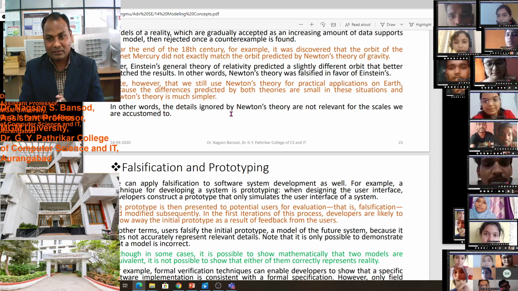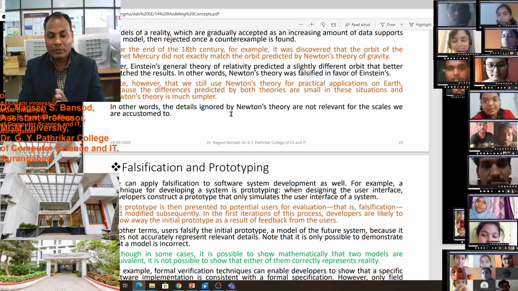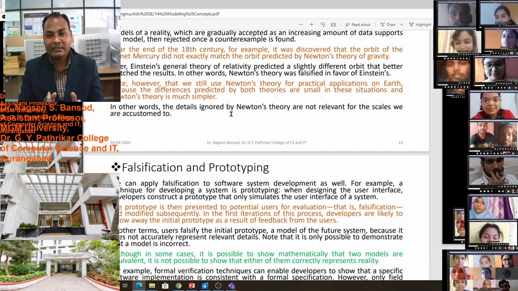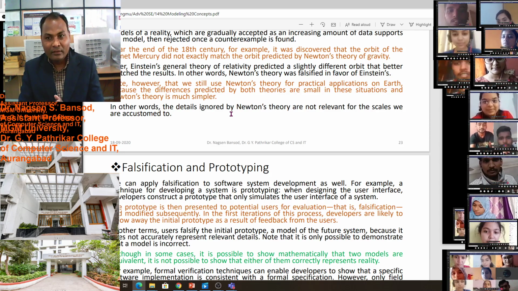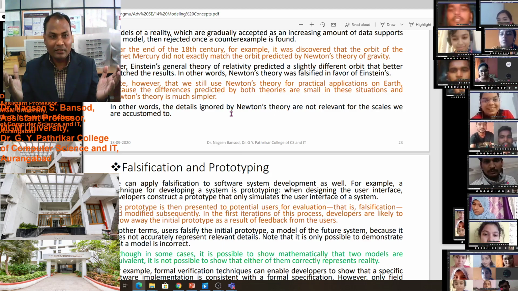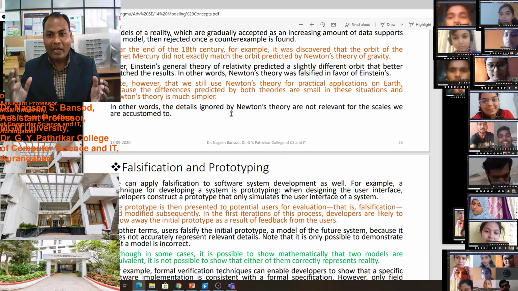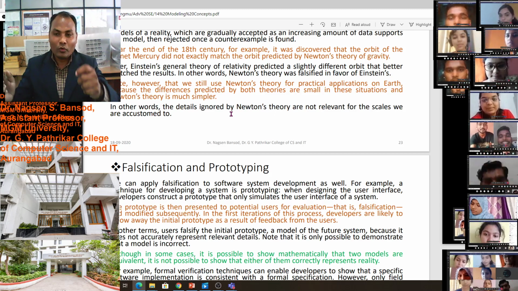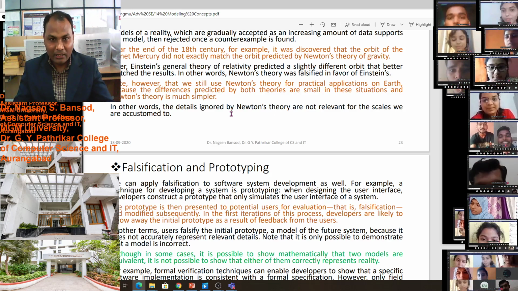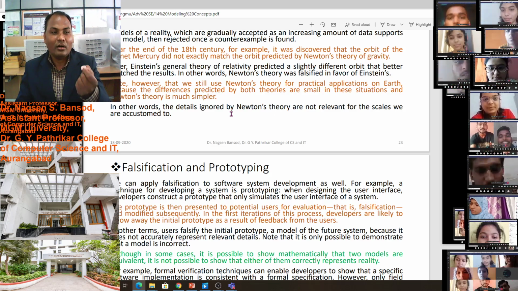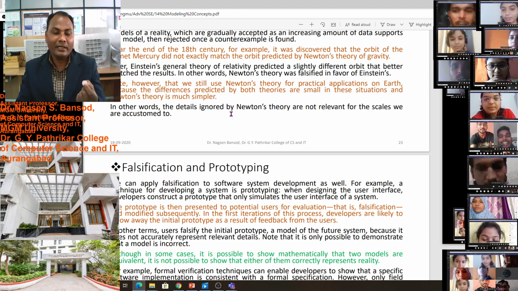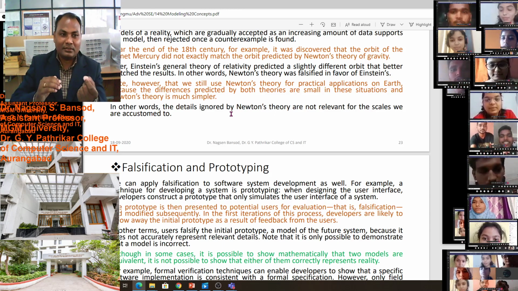In physics, do you know that? In that theory, Newton said light consists of photons, and when light is on, the photons are emitted from the light. Photons means the small particles of light emitted from the light.